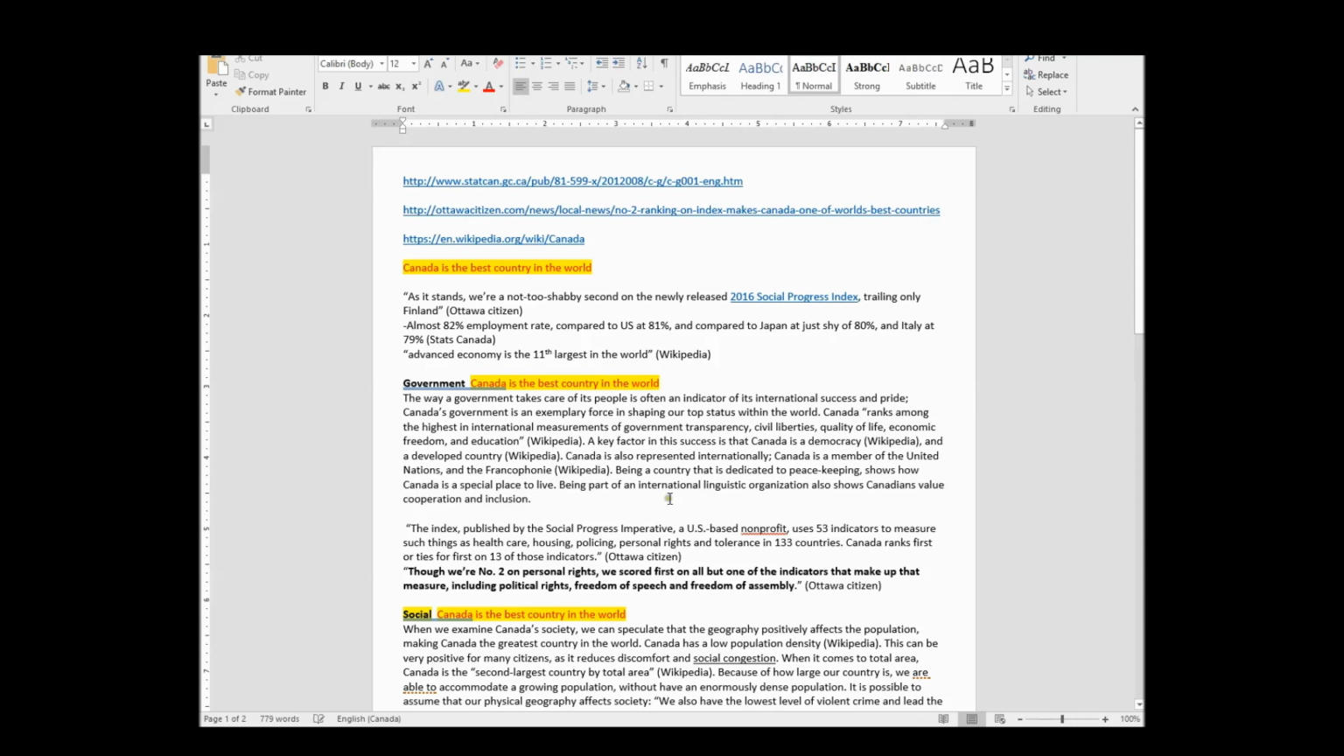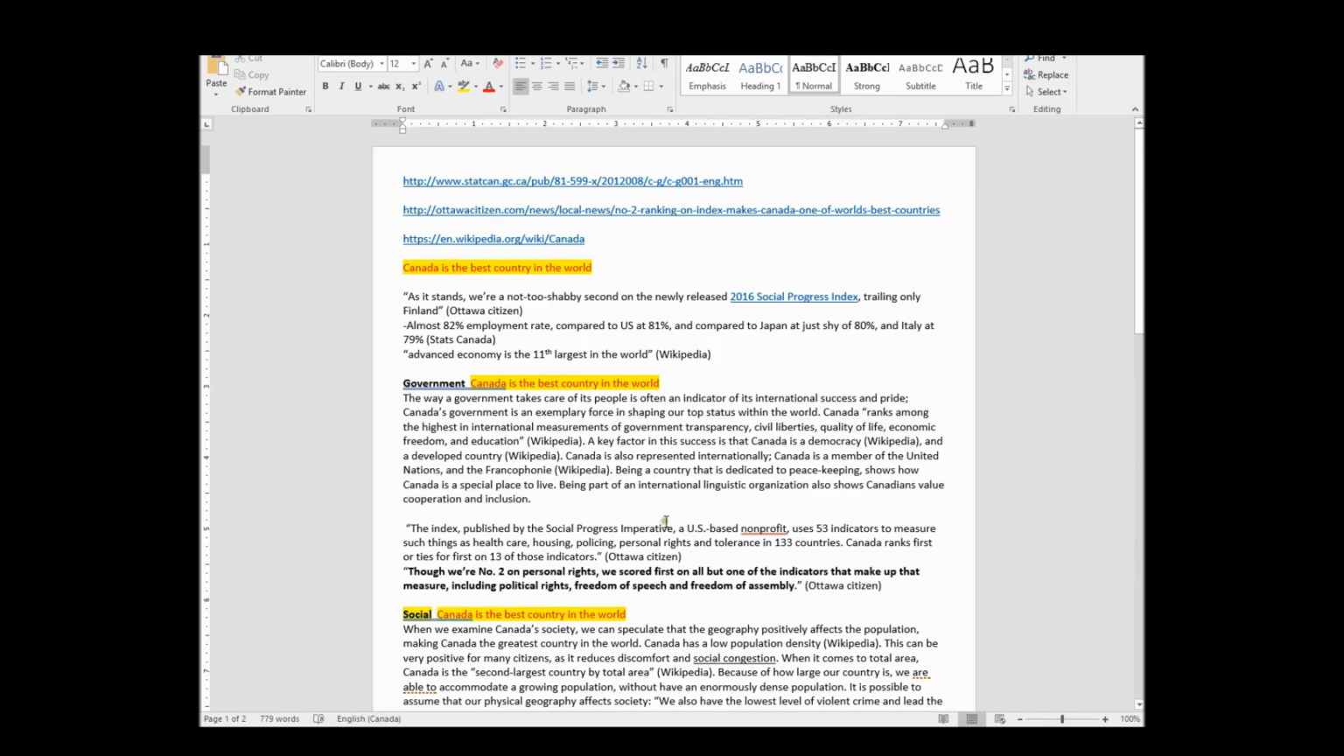So, what is this? The index published by the Social Progress Imperative, a US-based nonprofit, uses 53 indicators to measure such things as healthcare, blah, blah, blah. Canada ranks first or ties. Wow, that's a really powerful quote, but I can't have too many. Because what do I have here? Yeah, I've got a direct quote right here. And if I include this as a direct quote and that's a direct quote, then it's a laundry list. So somehow I have to reword this or chop extensively.